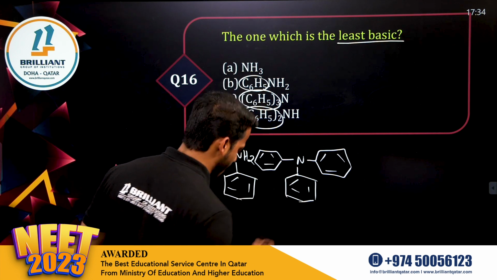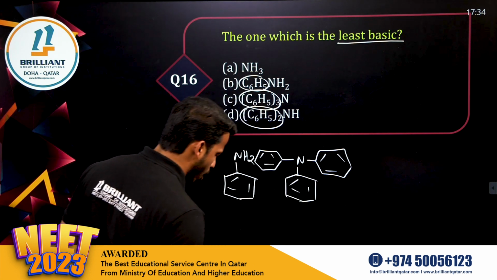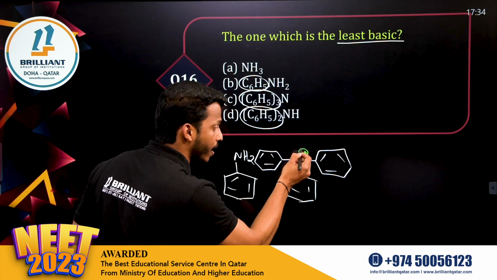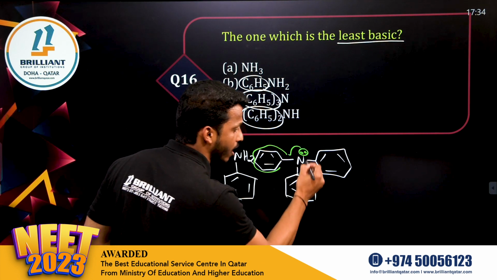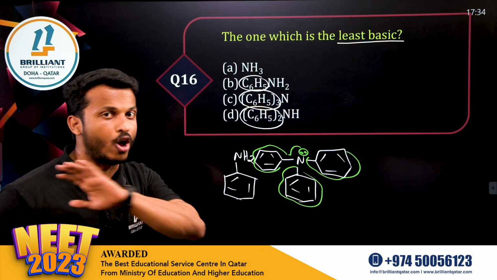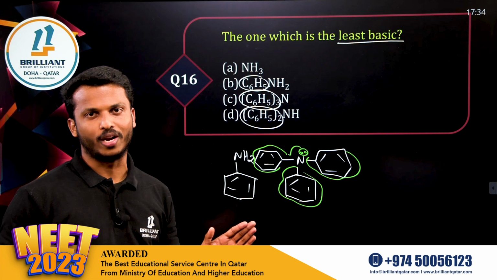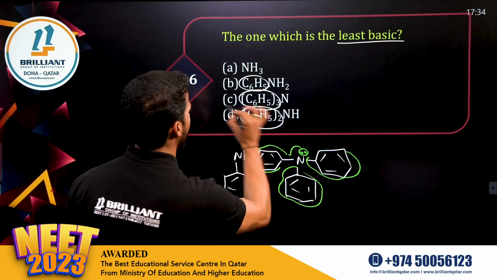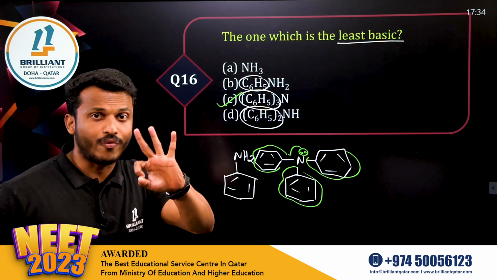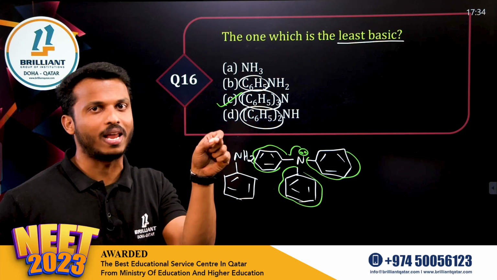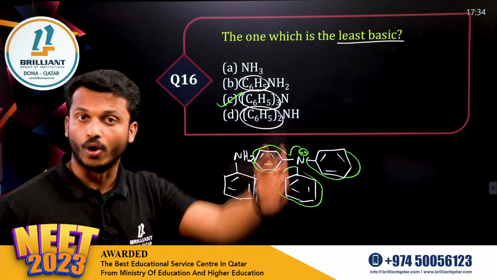Now, you can see in which compound the lone pair is most involved in resonance, dear all? Of course, this one, right? Because the lone pair can make resonance through this ring or this ring or this ring. More resonance is possible. The lone pair is not available for donation. It is the least basic one. So, what is the answer? Least basic is which one? Option C, because it has 3 phenyl rings on nitrogen. So, there is more chance of resonance stabilization of the lone pair. It's not available for donation.